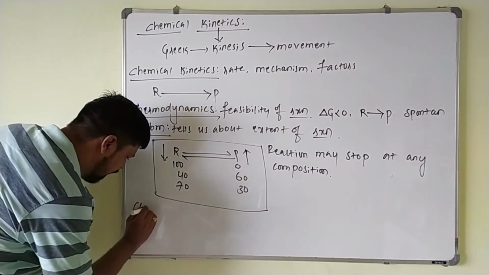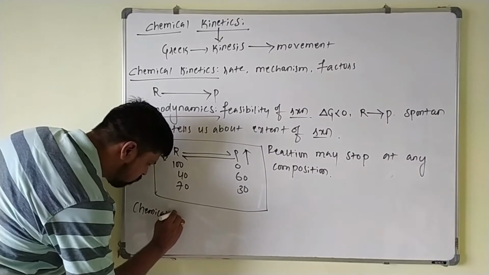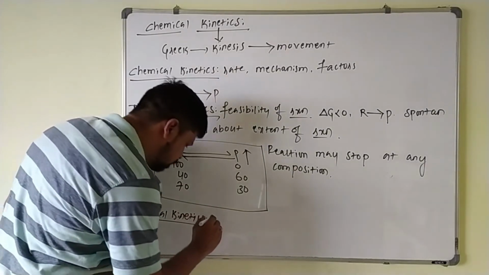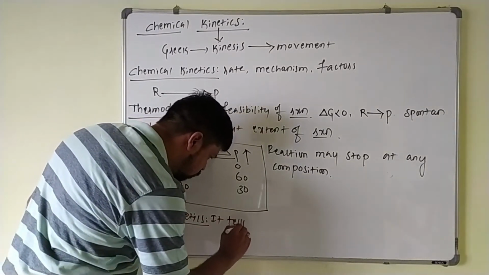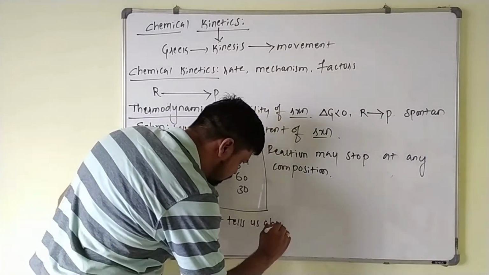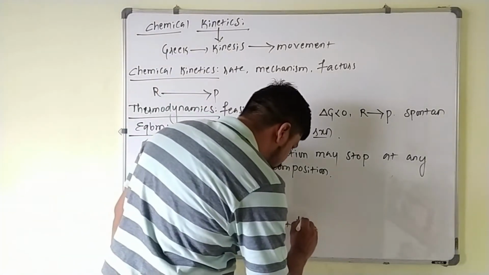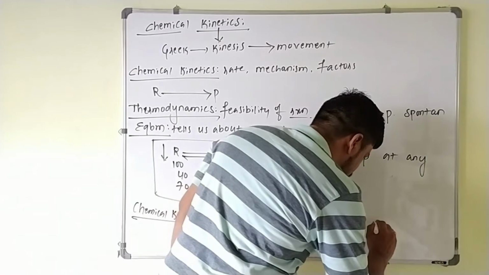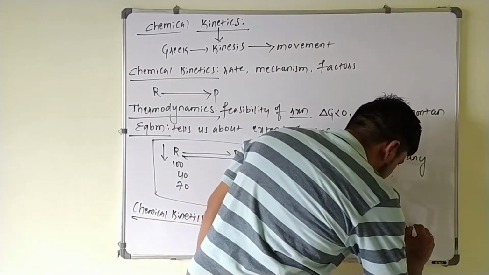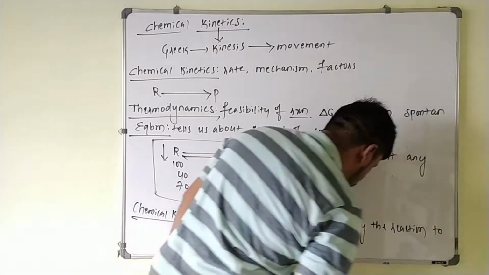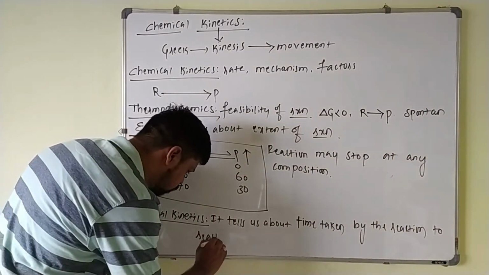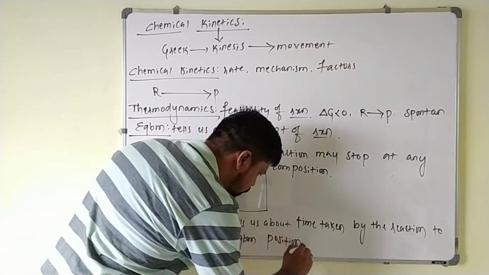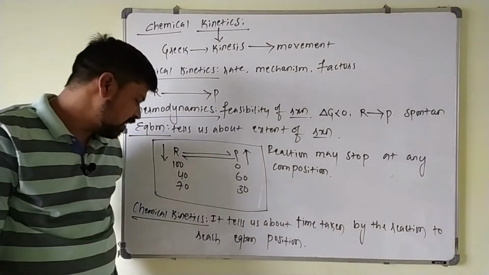It tells us about the time taken by the particular reaction to reach the equilibrium position. So this is the role of chemical kinetics here.